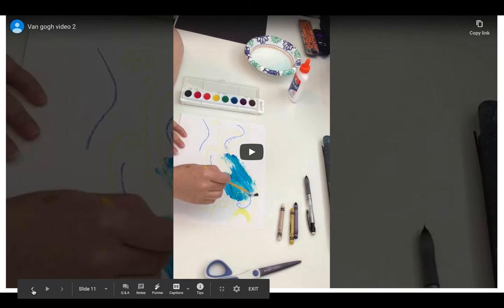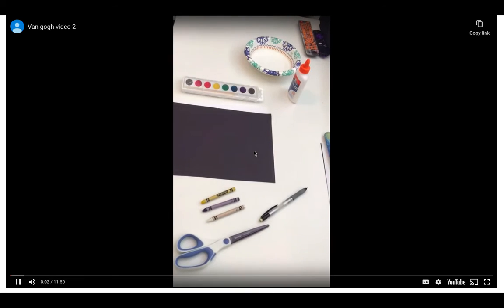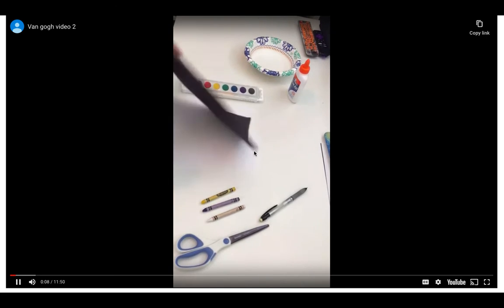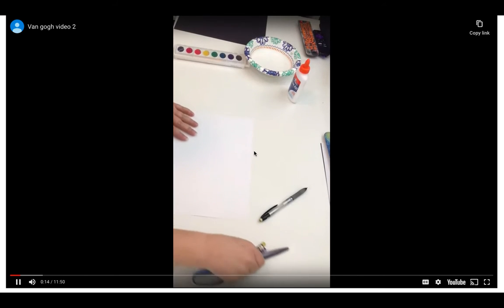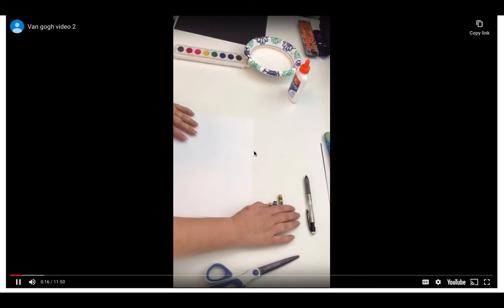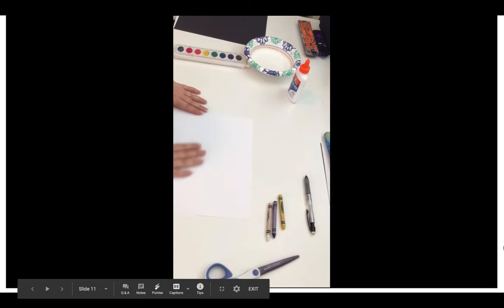So here is the start of doing your painting. Okay, for the first step of the project, you're going to be making what's called the background. The background is meant to look like our picture of Starry Night. So you're going to turn it so that it's close to you here. You're going to do a landscape picture. You're going to start with some background